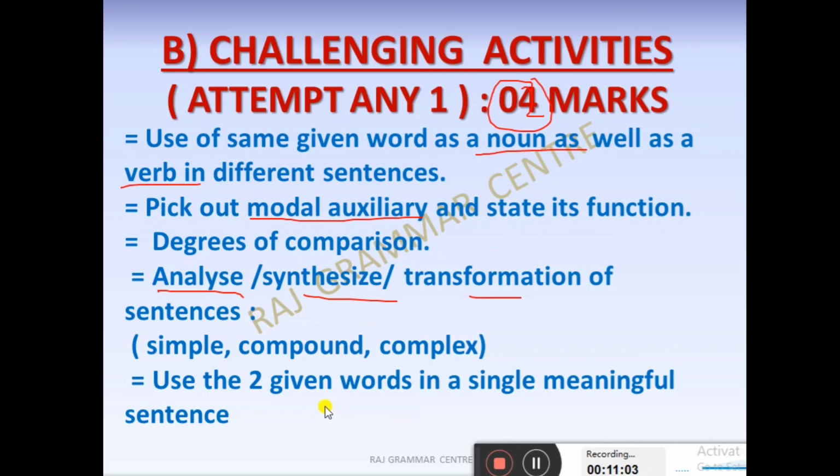And the last one is to use the two given words in a single meaningful sentence. I think this one is easier for you. Two words will be given to you, and you have to adjust both words in a single sentence. And this might be easier for you. So what I'm saying is 10 marks are here. Out of 10 marks you can score easily, but you have to go through all these topics.